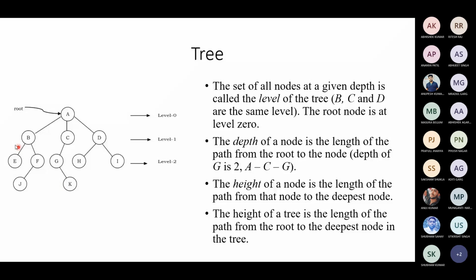So the height of E is 0 because there are no other nodes to go to. The height of B, we count from this node to the deepest node. The height of the tree, we again start from the root. Is this clear? The difference between height of a node, height of a tree, and depth of a node? Yes, sir. Okay.